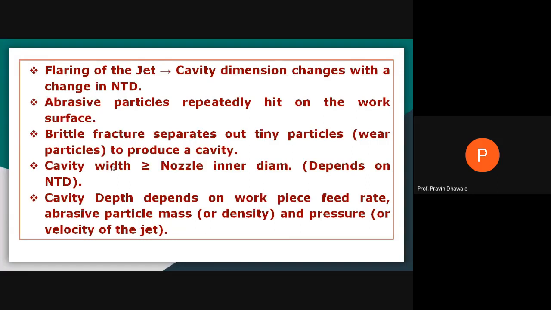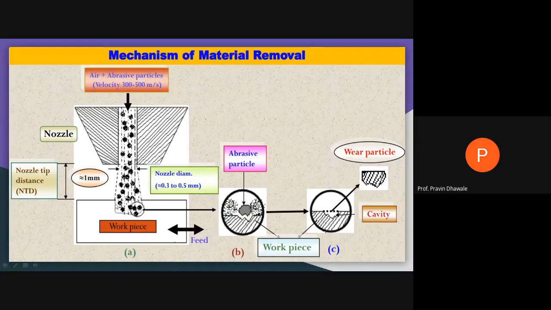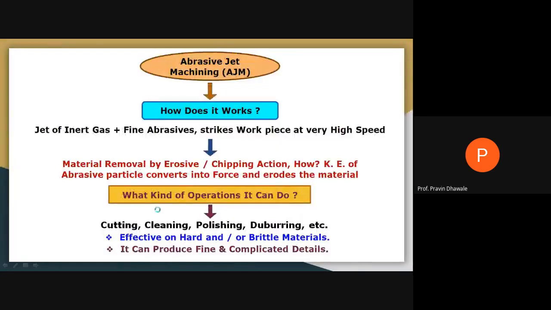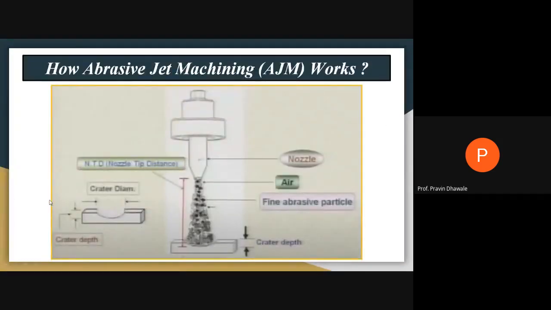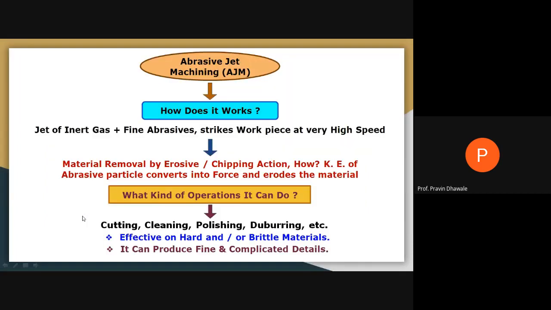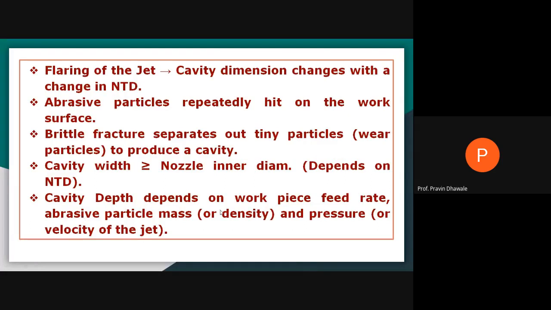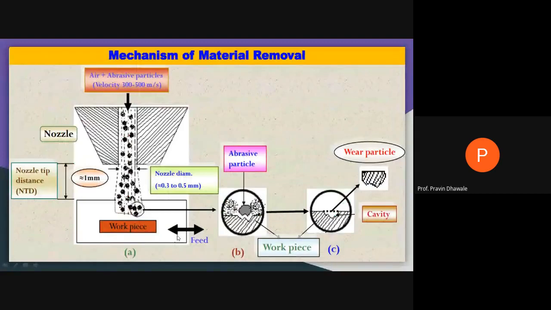Cavity depth depends on workpiece feed rate, abrasive particle mass or density, and pressure or velocity of the jet. Very fine point. Whatever the depth of this cavity, this much is the depth. In the previous slide also, it shows over here. On which parameters will it depend? It will depend on the workpiece feed rate, how you are feeding this workpiece against this high velocity abrasive jet.